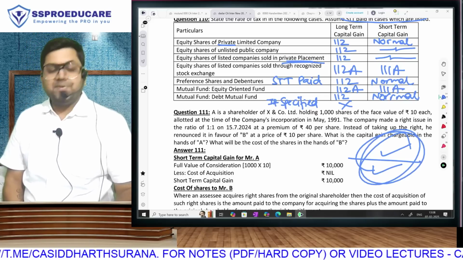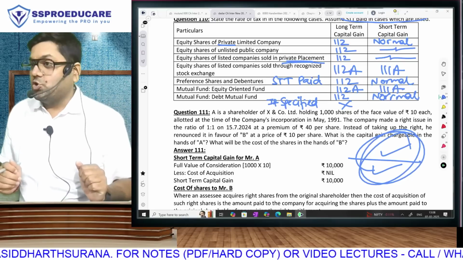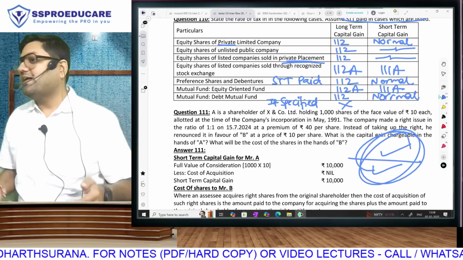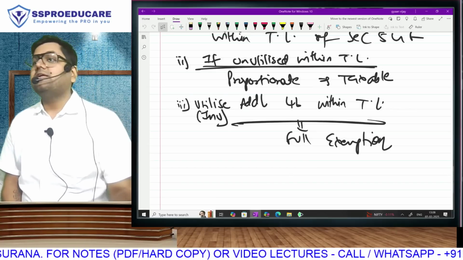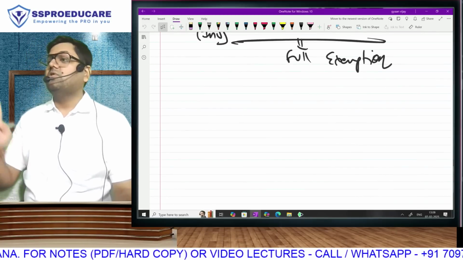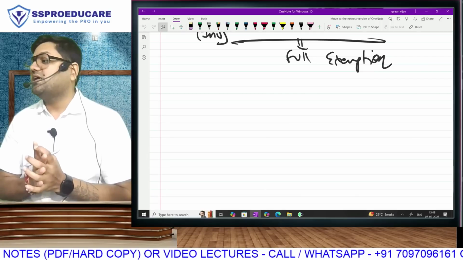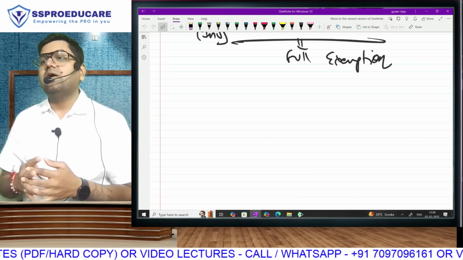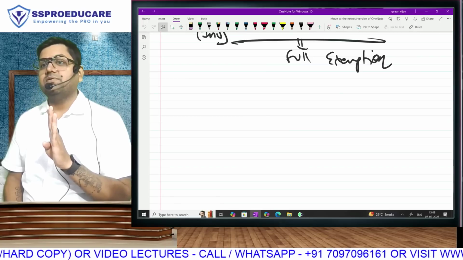Okay. Capital gain was probably your last chance to come back to that zone, because now the chapters in any case are going to be very, very easy. Ladies and gentlemen, we are done with 80% of your syllabus and make sure, देखो, additional question bank, I request class questions if you don't do. Everything is available.